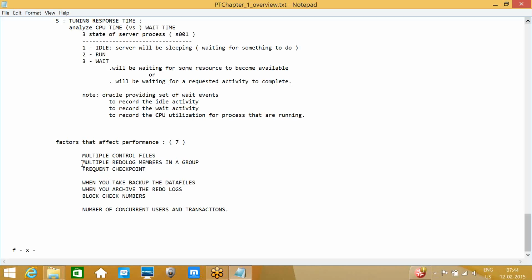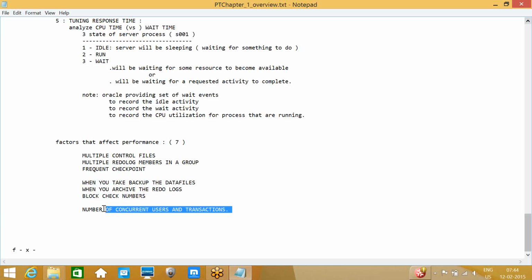Multiple redo log members in a group: if you are adding more redo log members in a group, that will also affect the performance. And frequent checkpoints, you need to check this one. When you take the backup of the data files, a checkpoint will need to occur. Also archive redo logs and block check numbers.